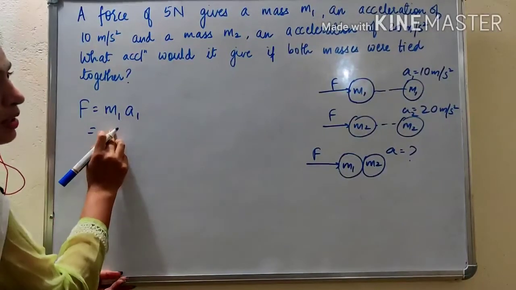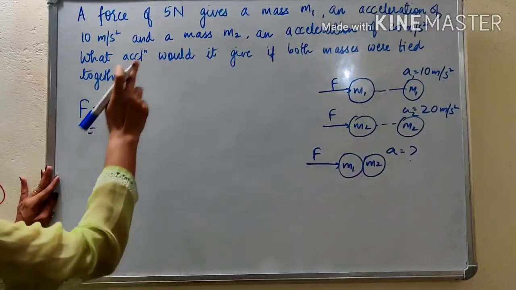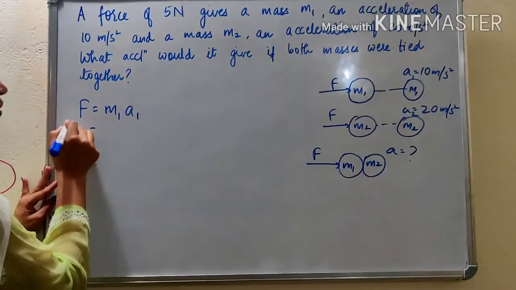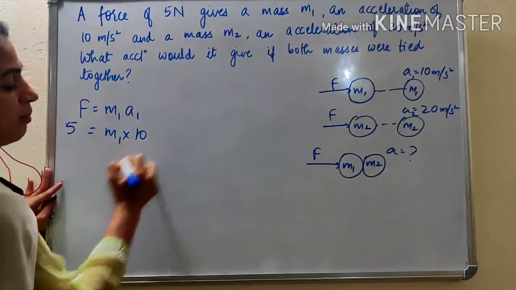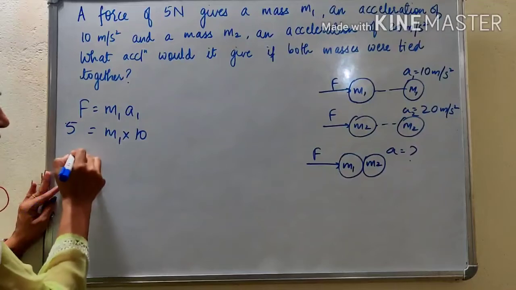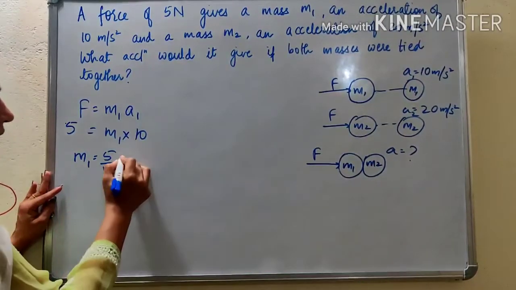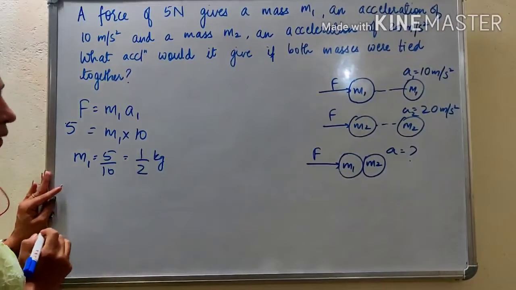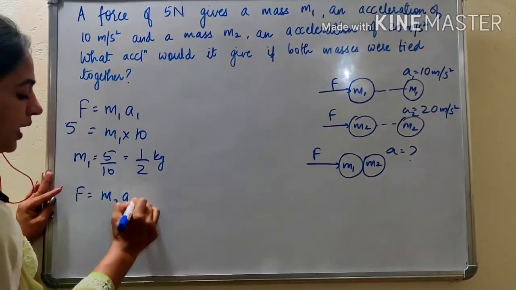The force is given as 5 Newton. 5 is equal to m1 into a1, which is 10 meter per second square. So from here we can find m1 is equal to 5 by 10, that is equal to 1 by 2 kg. Similarly, F is equal to m2 a2.